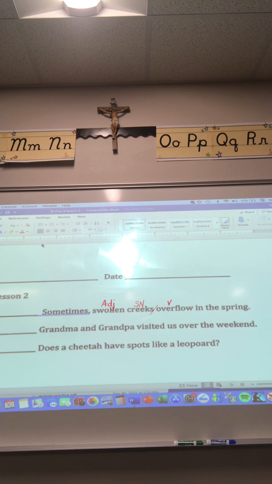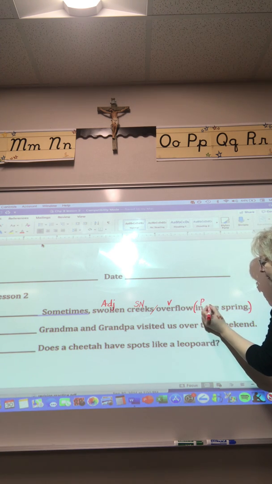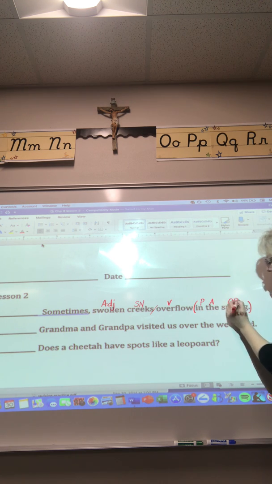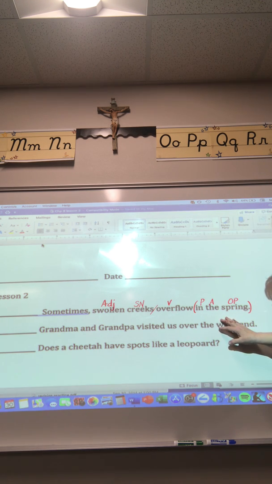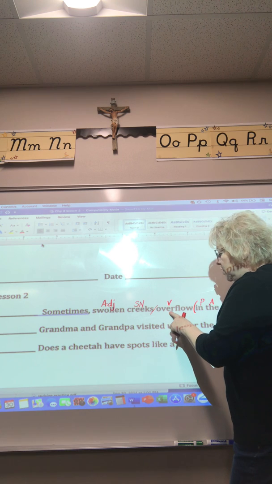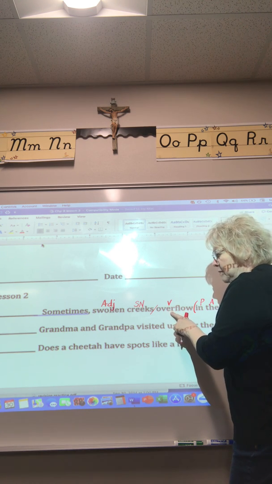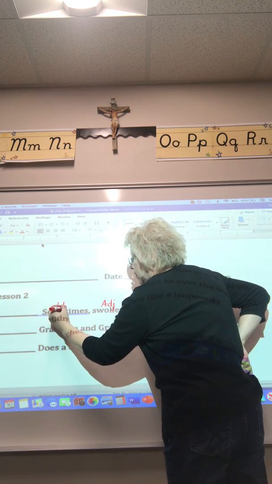Okay. What will we do with in the spring? What are you thinking there? Did you come up with preposition? Yes. The object of the preposition. And would we have a direct object? I don't see one. We need to just think about the word sometimes. Sometimes gives more information to the verb. Sometimes they overflow. So that makes this an adverb.